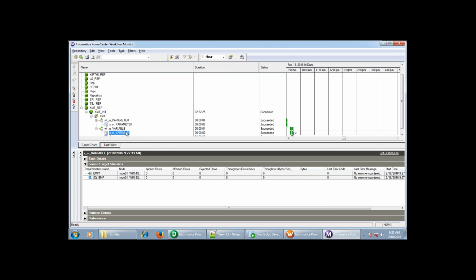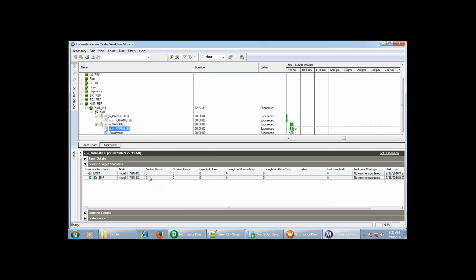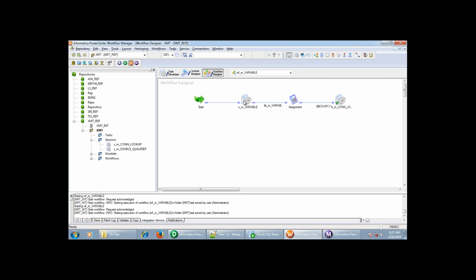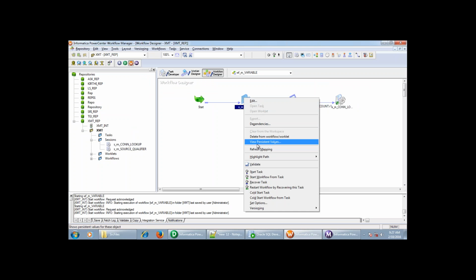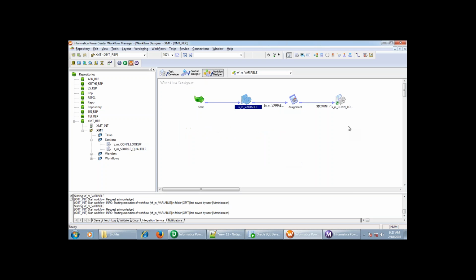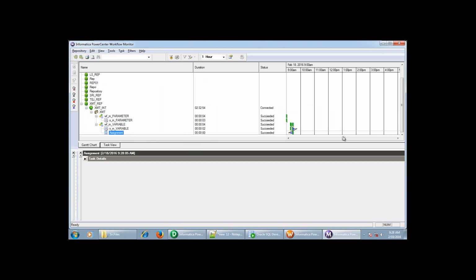The session is running and it got succeeded, and the variable assignment has also succeeded. We can see in the session there are no success rows, and it hasn't triggered the next session, because there are no records greater than the current persistence value. I will reset this, select OK, and run this now. Start workflow. It is running, succeeded, and this will also succeed.